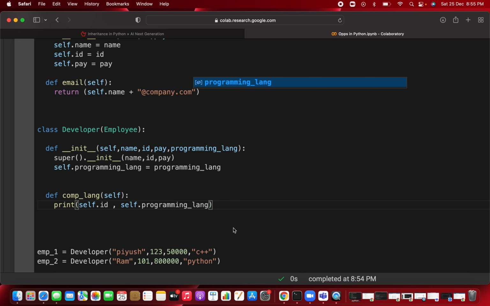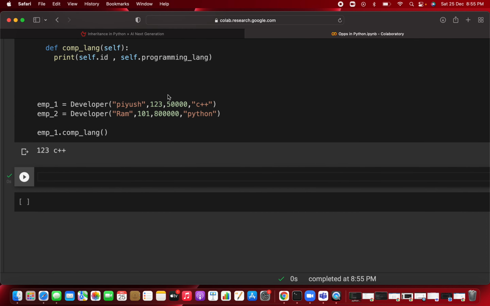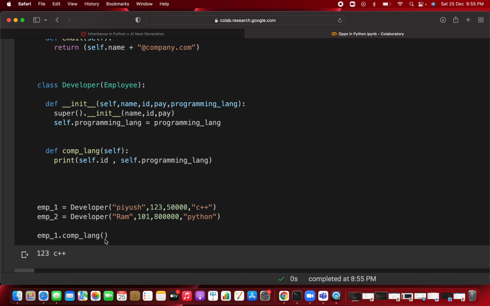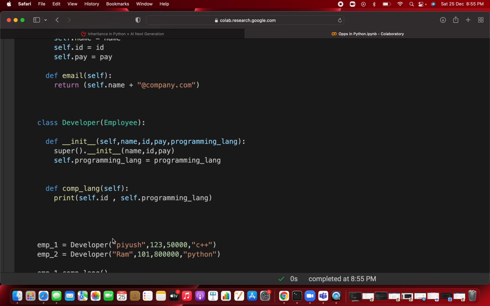Okay, so whenever you call this method, that is comp language, you can write comp and underscore lang. Okay, so you can see what output you are getting. You are getting the id, that is 123, and what programming language he is using, that is C++. Okay, so I hope it's clear to you, it's about inheritance in Python.